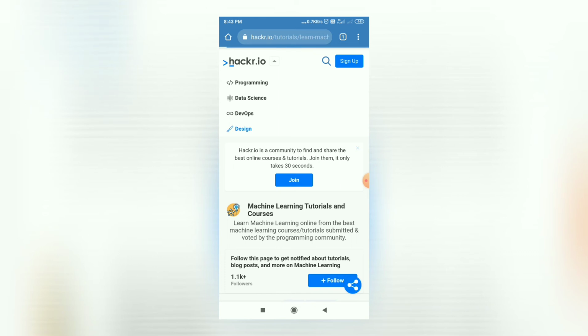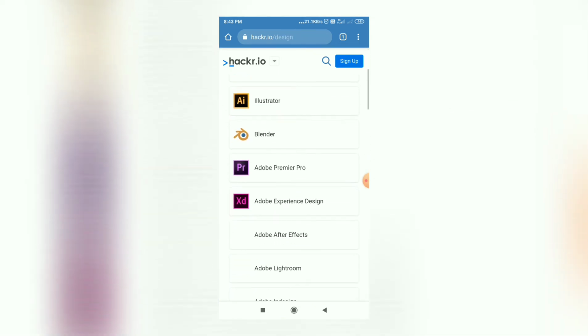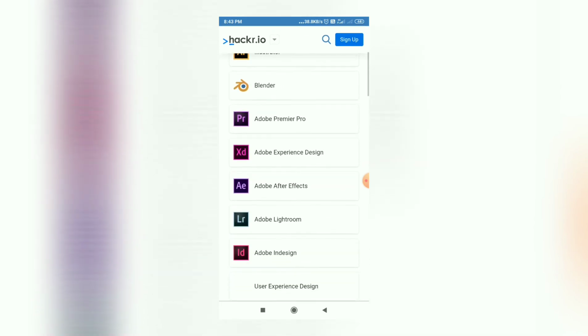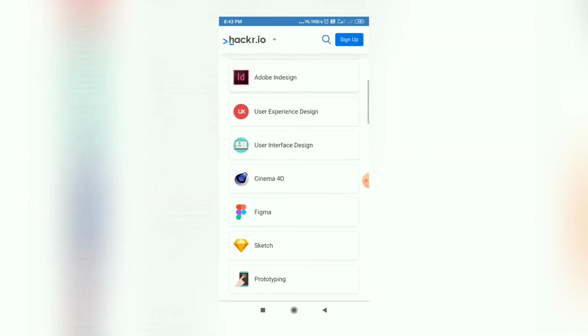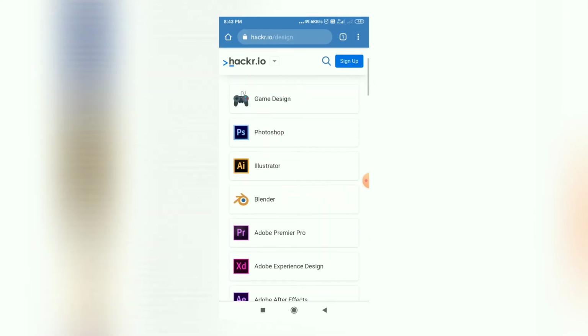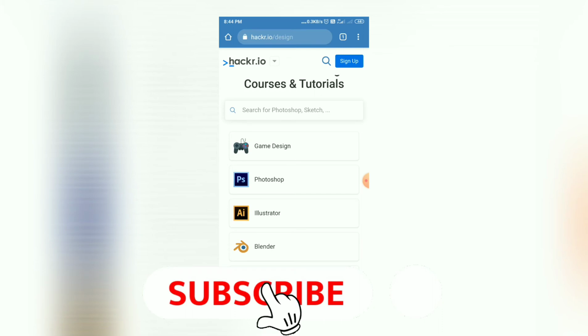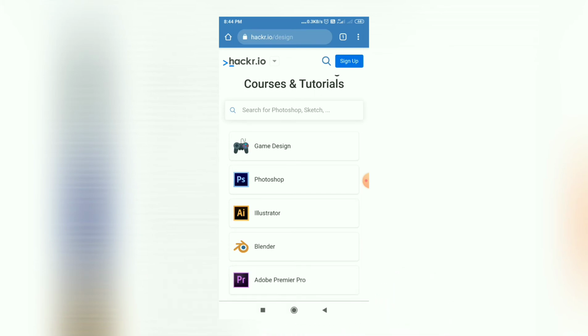In design you will find courses for Photoshop, Illustrator, Blender, After Effects, Lightroom. All software related to design, and the courses and tutorials related to it, you will find in this category. So friends, this platform aggregates all high quality courses in one place, and they have made searching for high quality courses easy. So as per your preferences you can search different courses.